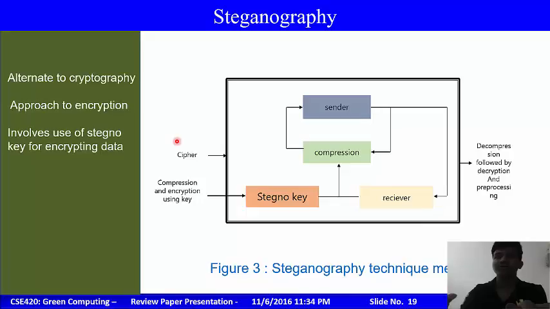Coming to steganography, it is the hiding of a secret message within an ordinary message and extraction of it at its destination. Steganography takes cryptography a step further by hiding an encrypted message so that no one suspects that it even exists. Ideally, anyone scanning your data will fail to know it contains encrypted data. And this is the block diagram of steganography. Steganography is an alternative to cryptography. It has a different approach to encryption. It involves use of a steganography key for encryption of data.